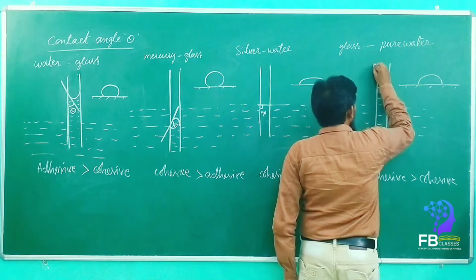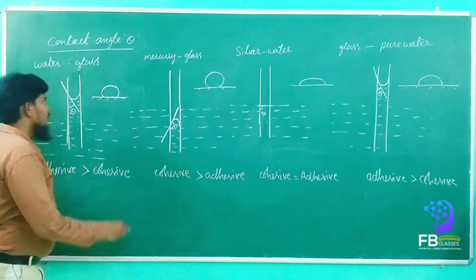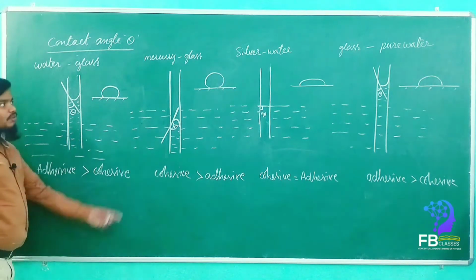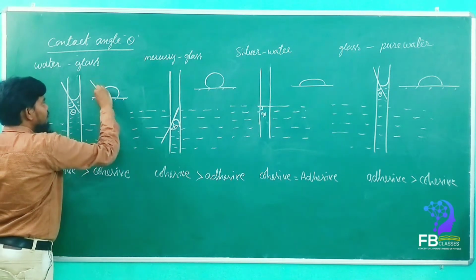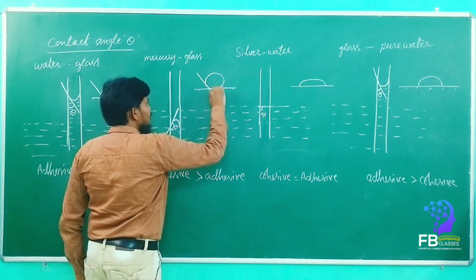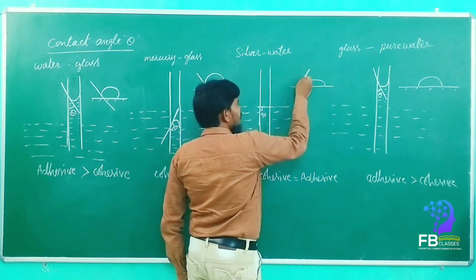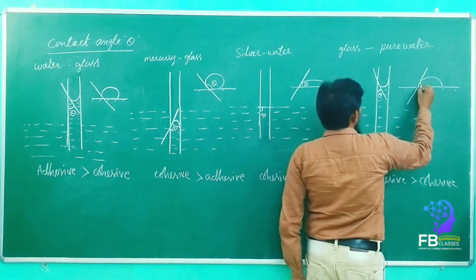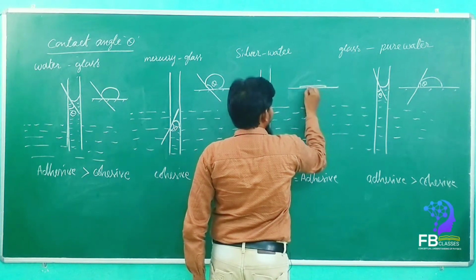Here also we have to draw the tangent, and theta is enclosed towards the liquid. So if you want to draw here, how can we draw? See here, we have to draw where the surface touches. Are you getting my point? Here also we have to draw like this and towards the angle theta. This is the theta, and here also it is a theta. So actually it comes exactly like this. It will be spread like this here.